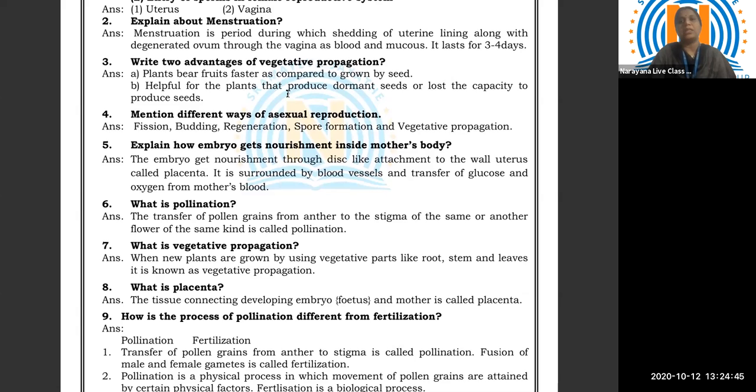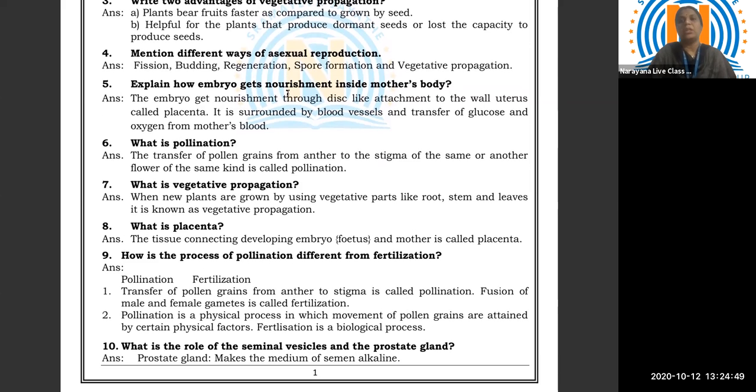The ninth question, how is the process of pollination different from fertilization? Pollination, fertilization. First one, pollination: transfer of pollen grains from anther to stigma is called pollination. Fusion of male and female gametes is called fertilization. Pollination is a physical process in which movement of pollen grains is attained by certain physical factors. Fertilization is a biological process.